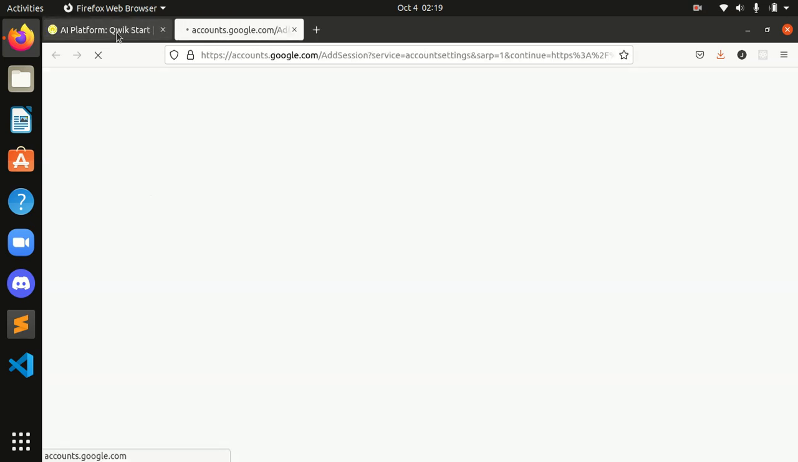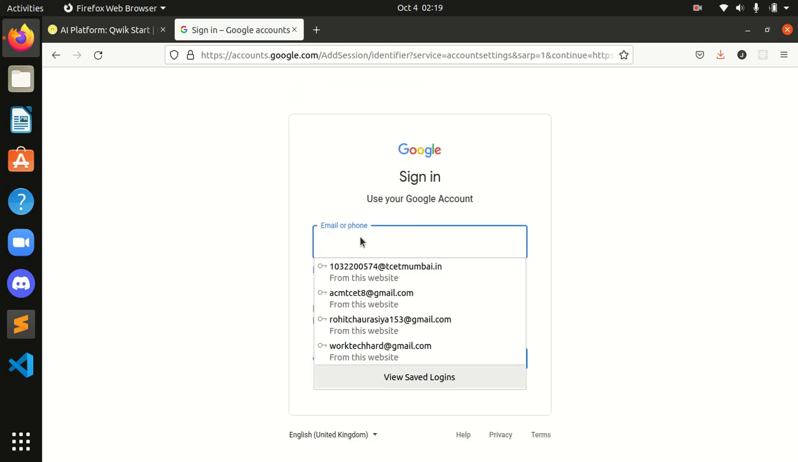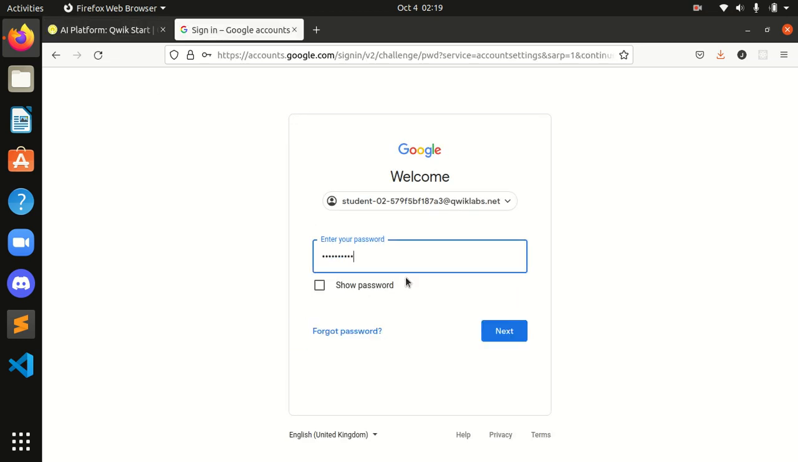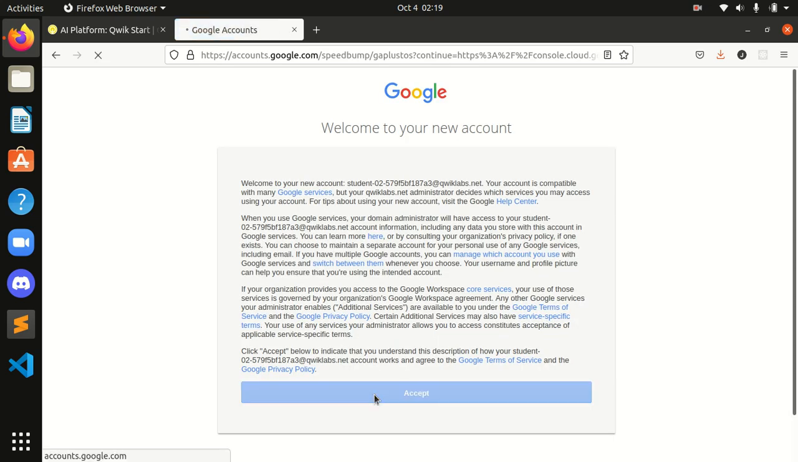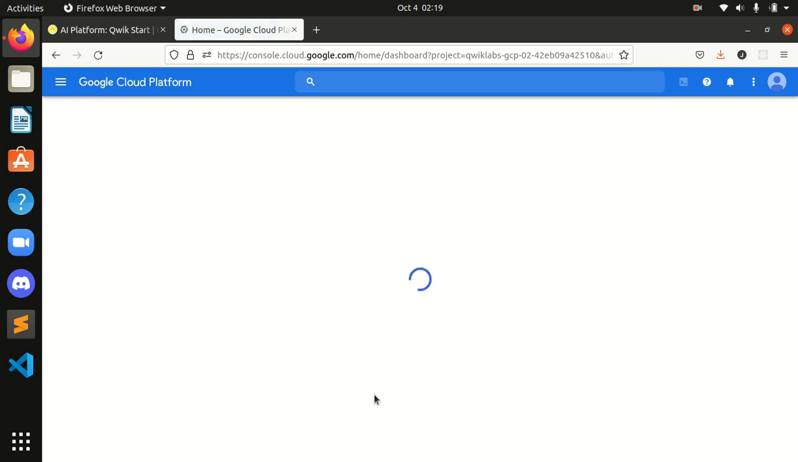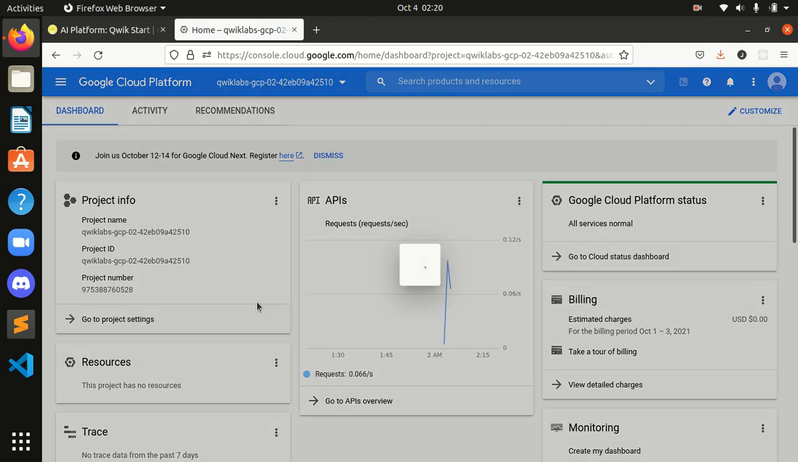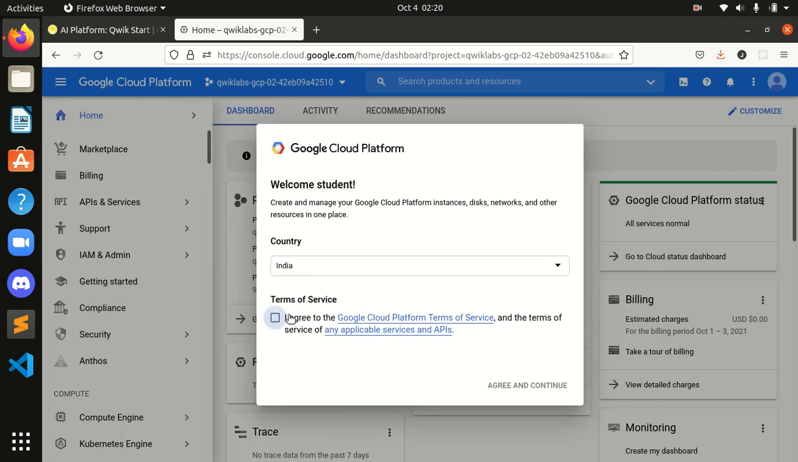Okay, let's open our Google console. Let's copy the username and use another account. Control V and press enter. Let's copy the password and paste it. Now enter. These are the Google terms and conditions which we need to accept every time, guys. And again a terms and conditions prompt is going to come over here. Okay, let's wait for some time. Yes, it is here, guys. Okay, let's agree to the terms and conditions and continue.